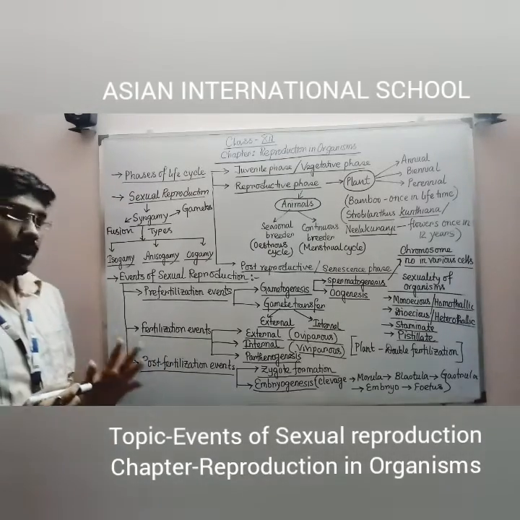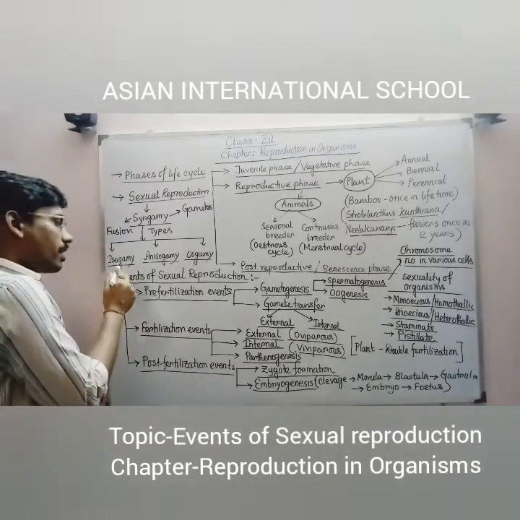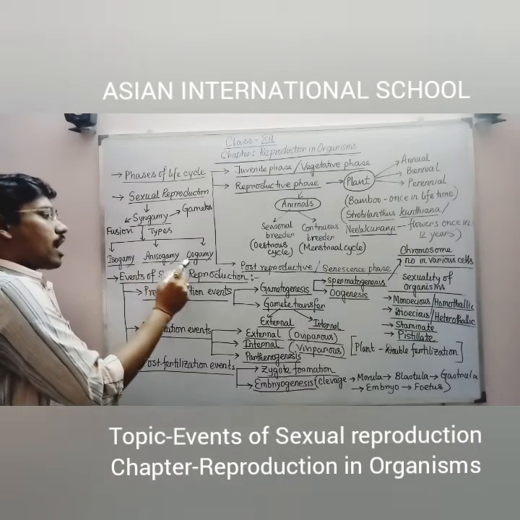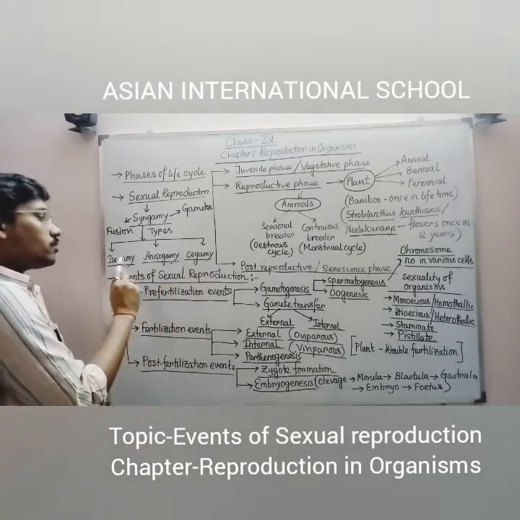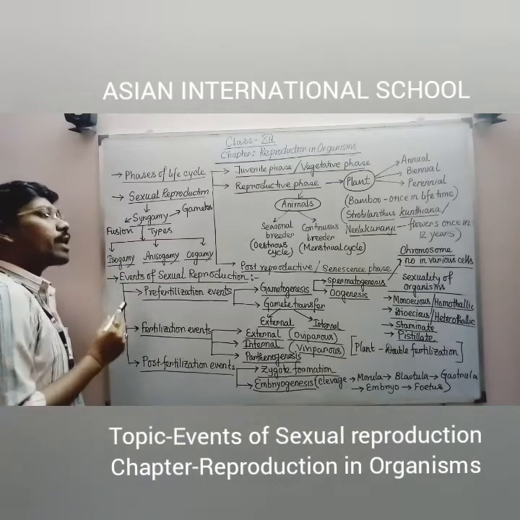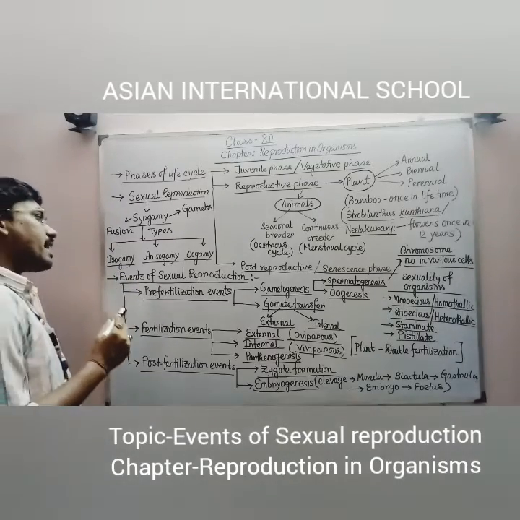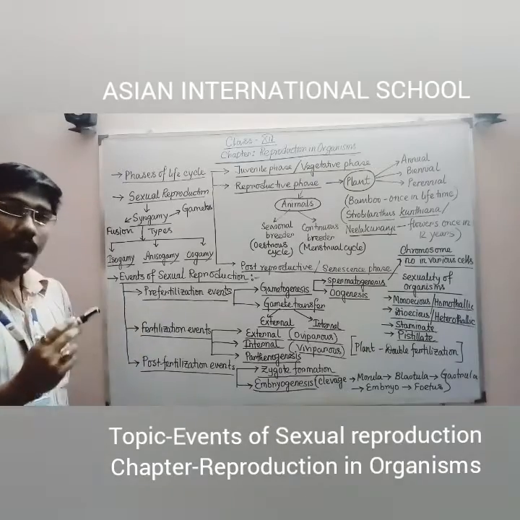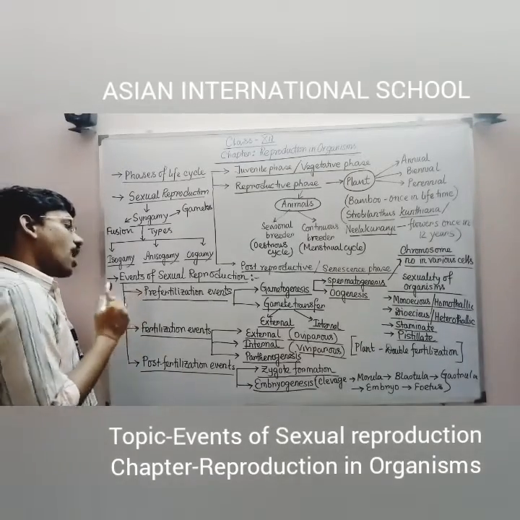Syngamy can be of three types: first isogamy, second anisogamy, and third oogamy. What is the difference between these three categories? First, isogamy. This is a type of syngamy where isogametes fuse with each other.